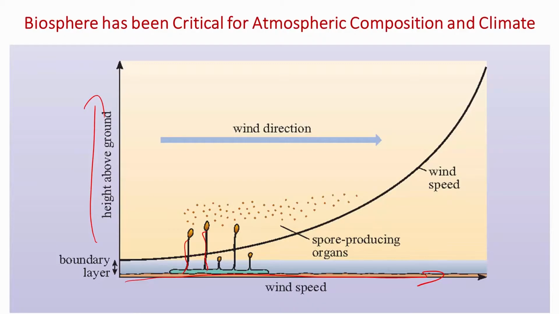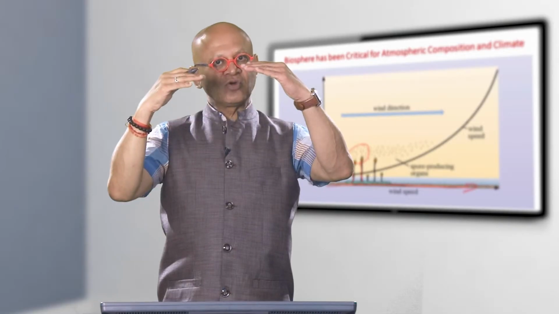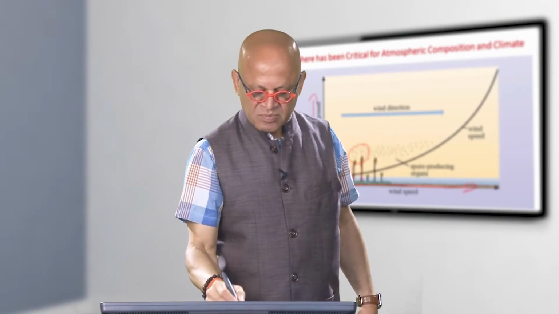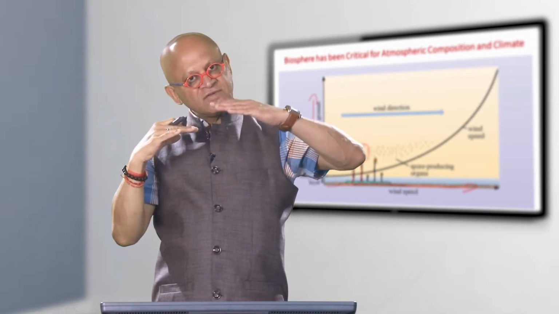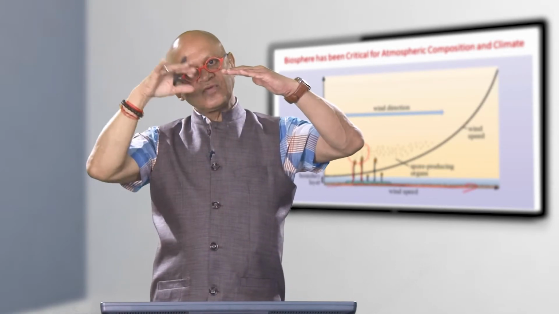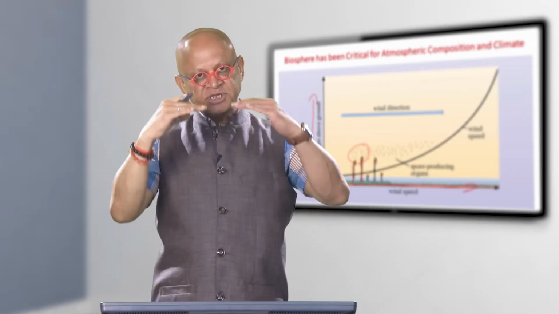But as vegetation began to grow and affect the friction on land, the wind itself also had to respond to that. So, the plants that then evolved to either release pollen or have seeds be taken away by winds and so on, also had to respond to the change in the winds. So, they again grew taller. So, there is a competition between plants to grow taller to reach the sunlight, and there is a response of the plants themselves to how the atmosphere is changing because of the vegetation itself.